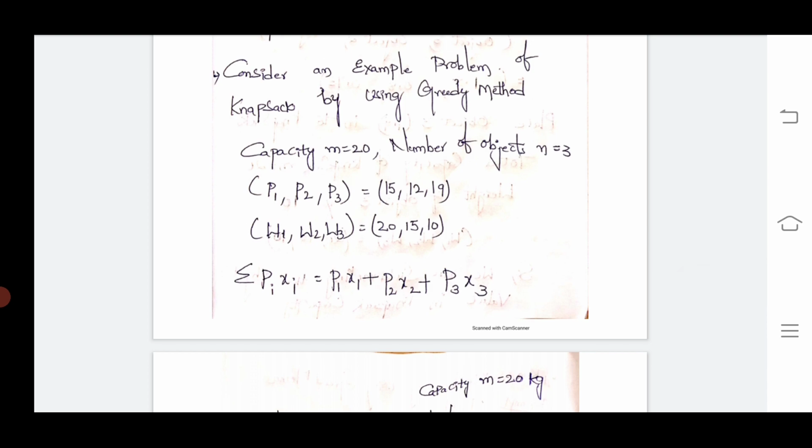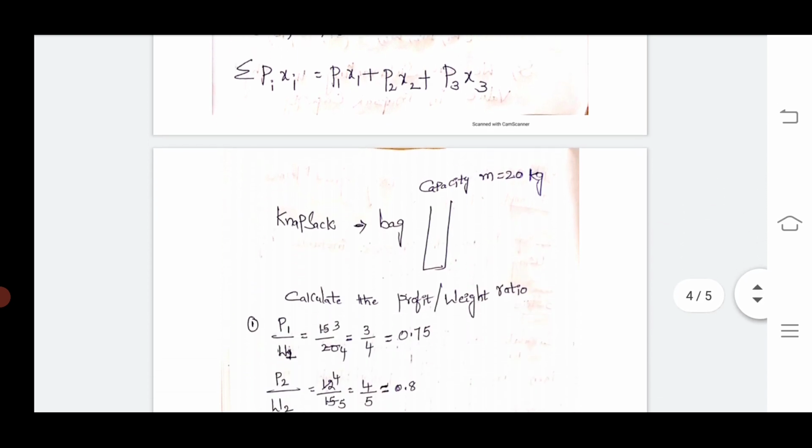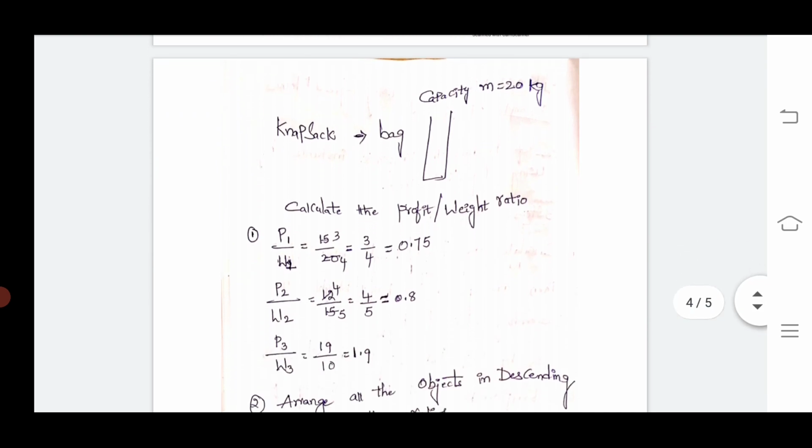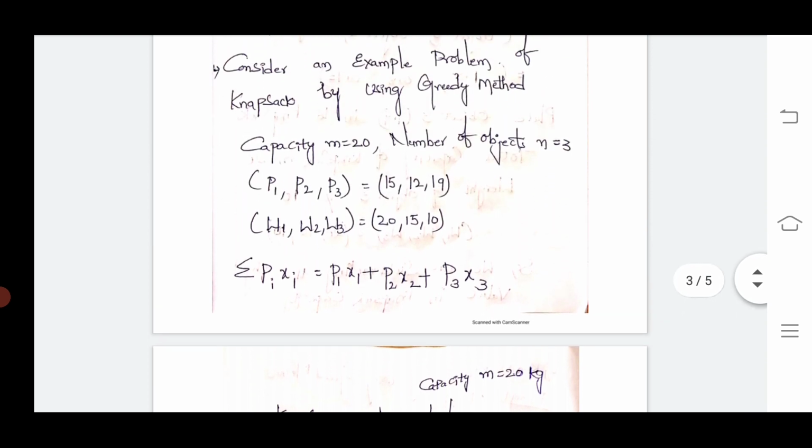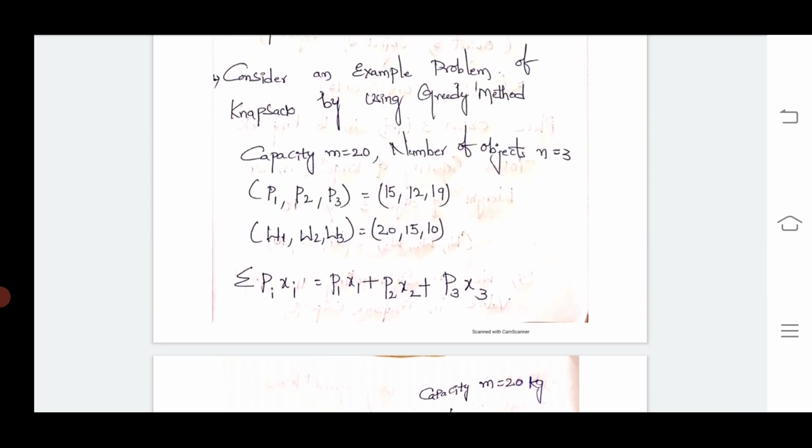Now go through the example here. Consider an example problem of knapsack by using the greedy method. The question gives a capacity M equal to 20. This is the knapsack bag, and the capacity is M equal to 20 kgs. The number of objects N is equal to 3.